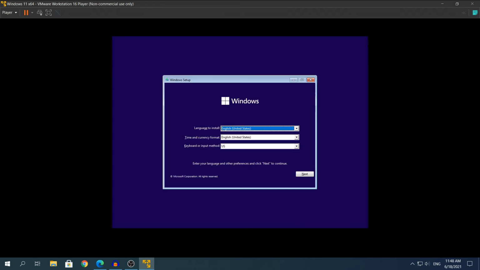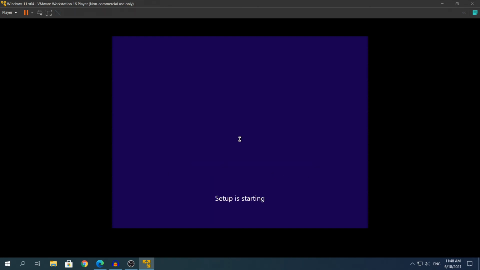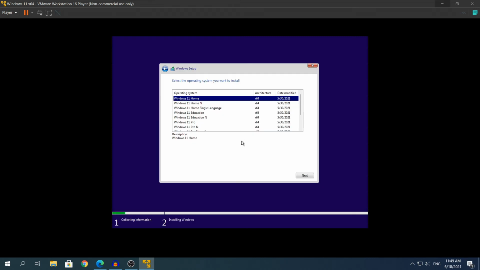We're gonna go straight up to the Windows setup. This setup is pretty much the same, and yeah, as you can see, the setup has not changed at all. It's pretty much the same setup. You can choose whichever version of Windows 11 you want. There is Home, Home N, Home Single, etc, etc.